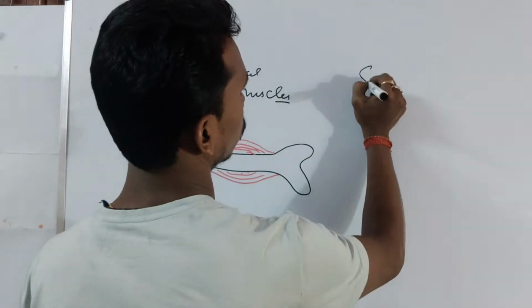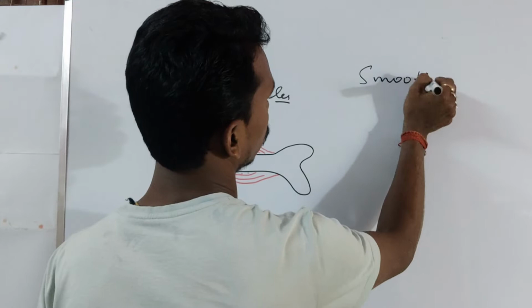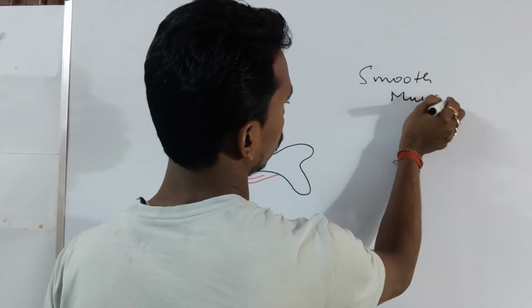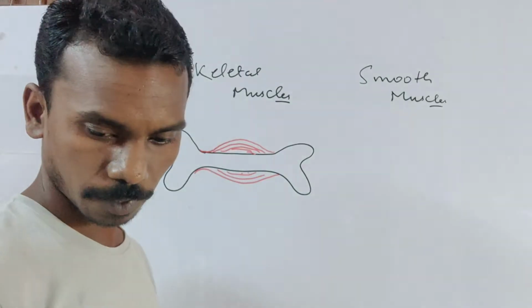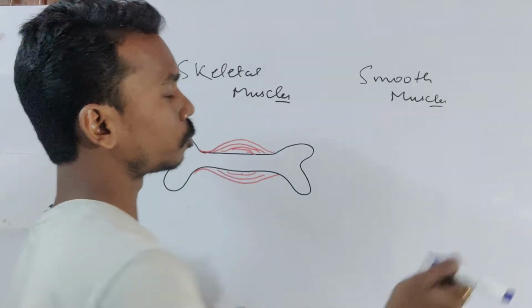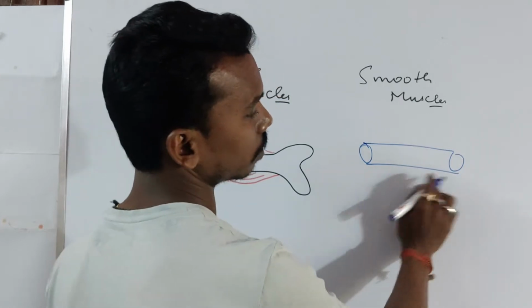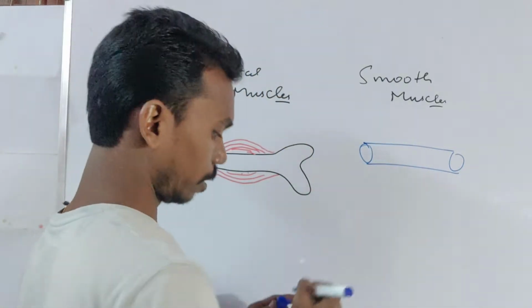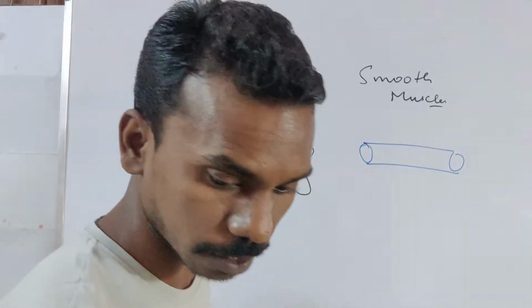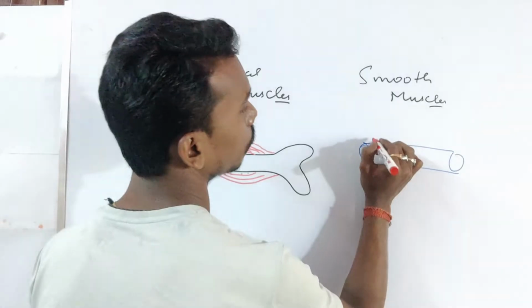If you see the smooth muscles, just draw a hollow organ. Suppose this is the part of our intestine, and the smooth muscles will be present upon this.